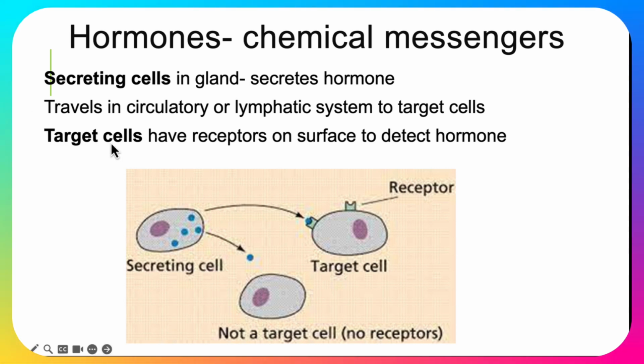Target cells are those that have a specific receptor on the surface of the cell to detect that particular hormone. So we have secreting cells, travelling through the circulatory and lymphatic system to target cells that have a receptor for that particular hormone. If there's no receptors, then it's not a target cell, and the hormone has no effect on those cells.